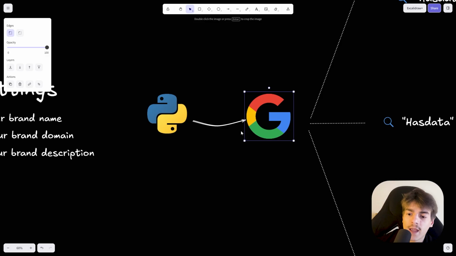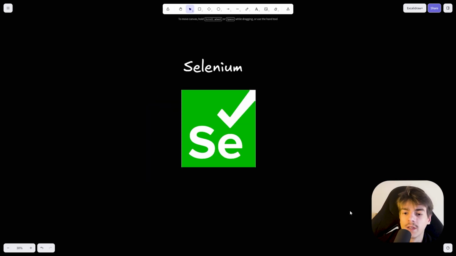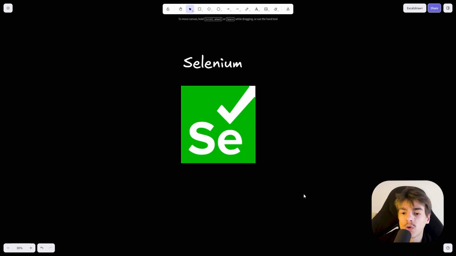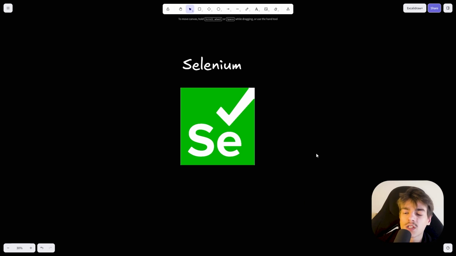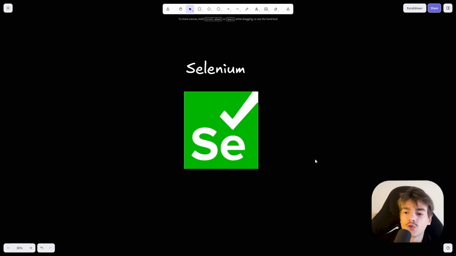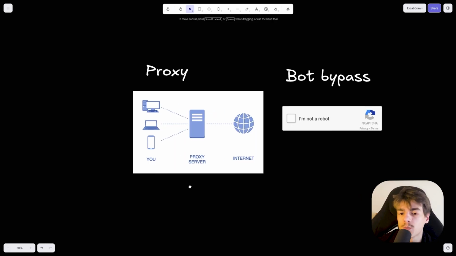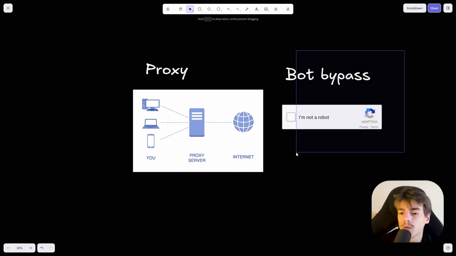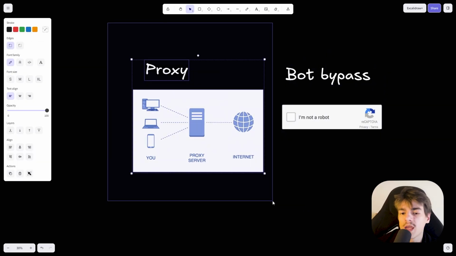Python cannot directly access Google, and there's two ways to get around this. Option 1 is to write code with Selenium, and there are some problems that you're going to encounter with this approach. You can only send so many requests to Google from your IP address until it bans you. So if you do this approach, you're going to have to buy proxies and bot bypass. Proxies are essentially VPNs, but for code.